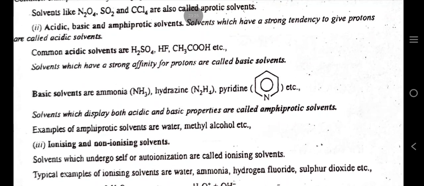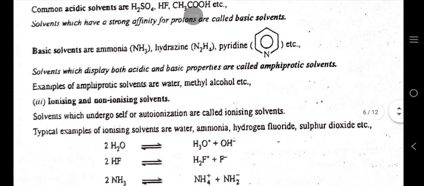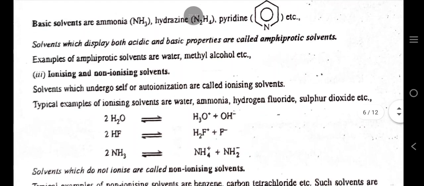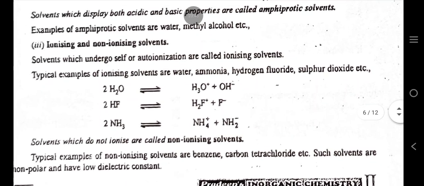Acidic, basic and amphoteric solvents. Solvents which have a strong tendency to give protons are called acidic solvents. Common acidic solvents are H2SO4, HF, CH3COOH, etc. Solvents which have a strong affinity for protons are called basic solvents. Basic solvents are ammonia, NH3, hydrazine, pyridine, etc. Solvents which display both acidic and basic properties are called amphiprotic solvents. Examples of amphiprotic solvents are water, methyl alcohol, etc.